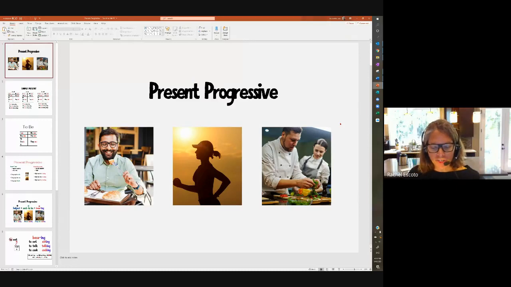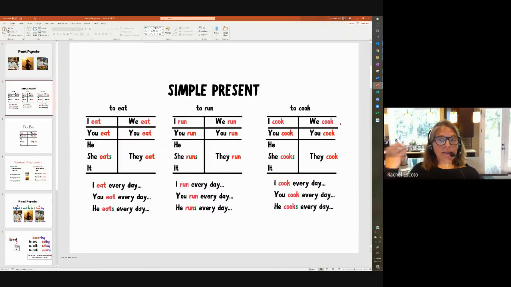We've been talking about verbs, and we were talking about the verb to be, and then we added active verbs in the present tense. And today I am adding the present progressive. Now, let's start with a little review of the simple present.